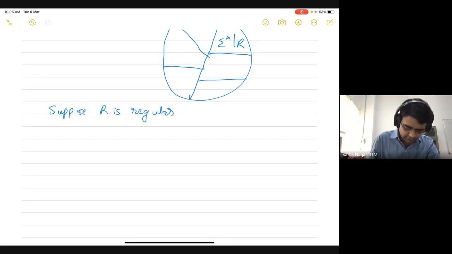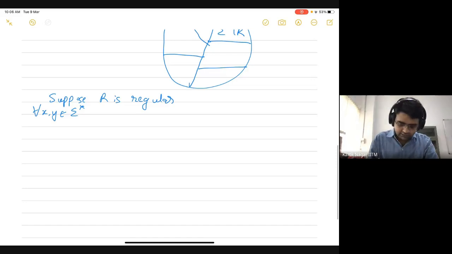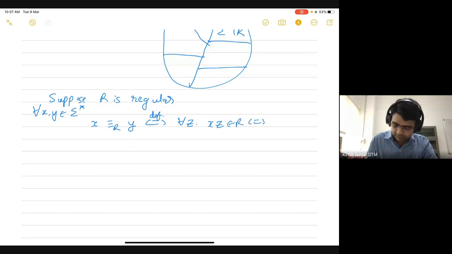So we say that for all x, y in sigma star, this is a relation on strings which are present in sigma star. We are going to denote this relation by this notation, the relation subscripted with R. We'll say that two strings x and y are related to each other if and only if for all z, xz belongs to R if and only if yz belongs to R.